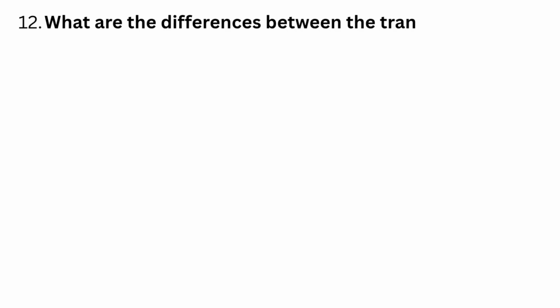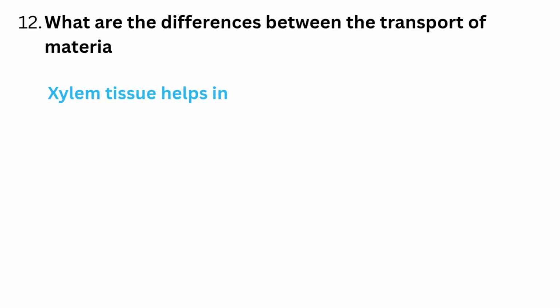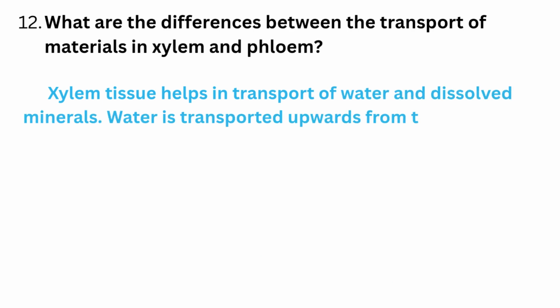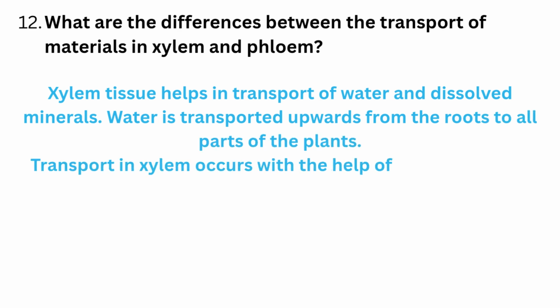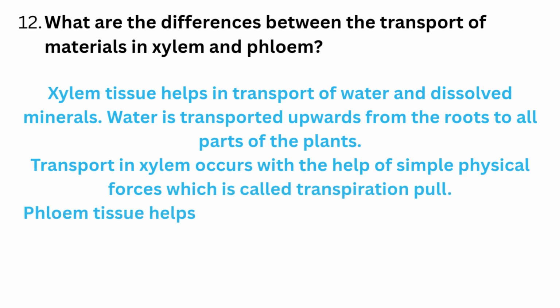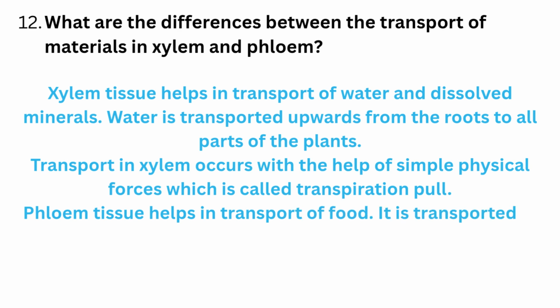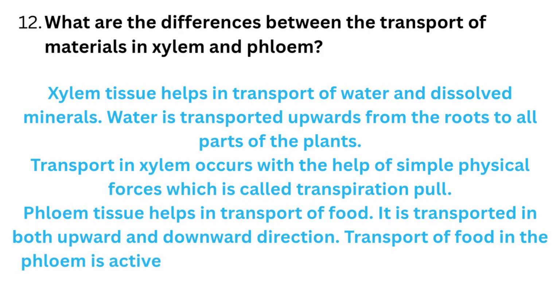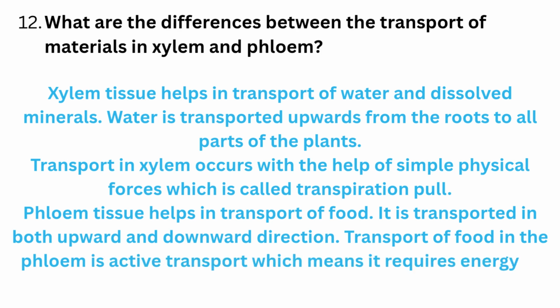What are the differences between the transport of materials in xylem and phloem? Xylem tissue helps in transport of water and dissolved minerals. Water is transported upwards from the roots to all parts of the plant. Transport in xylem occurs with the help of simple physical forces, which is called transpiration pull. Phloem tissue helps in transport of food. It is transported in both upward and downward directions. Transport of food in the phloem is active transport, which means it requires energy in the form of ATP.